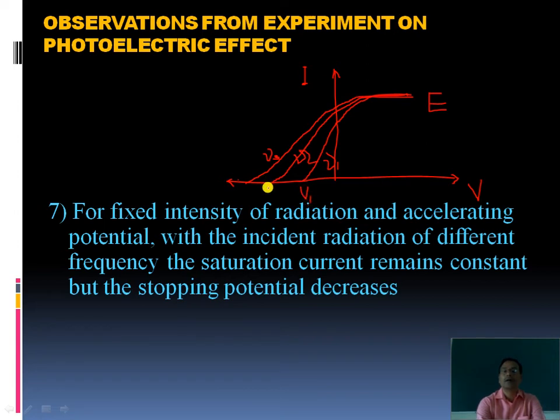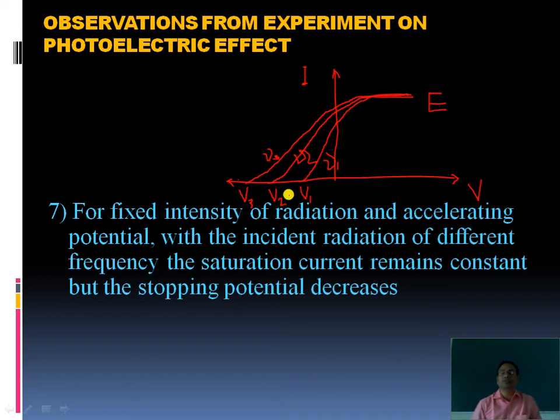Here it is V2 and here it is V3. See, here are different stopping potentials but the same saturation current for fixed intensity, but for different frequency the stopping potential gets different. Means we can say that stopping potential depends upon frequency.